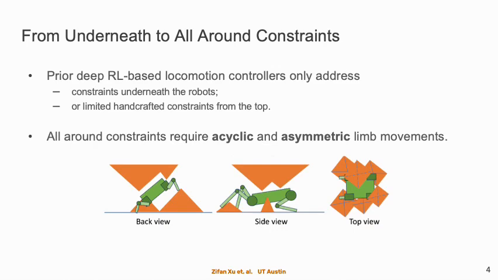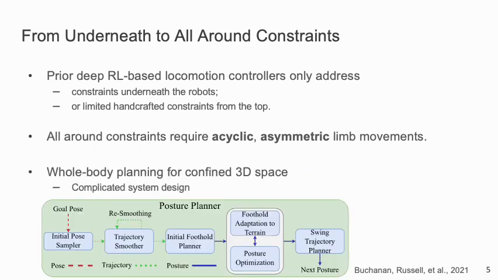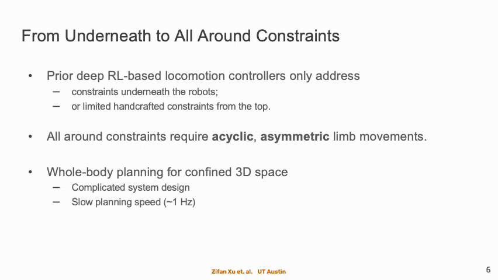Environments with challenging all-around constraints, or confined 3D spaces, require cyclic and asymmetric limb movements. For example, the agent has to step on the obstacle to adjust its body orientation in order to squeeze through the limited 3D space. While prior work in whole-body planning has considered confined 3D spaces, it usually requires designing complicated systems, and the planning speed is relatively slow, which makes it hard to perform agile movement.